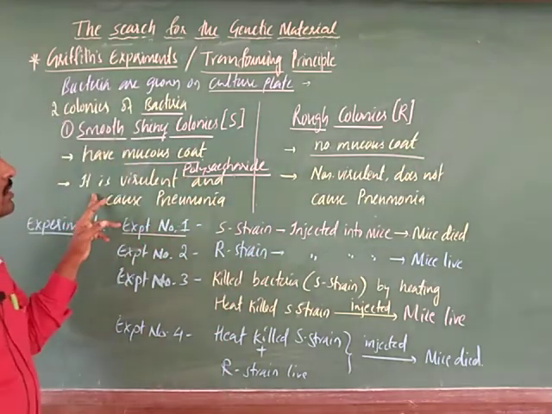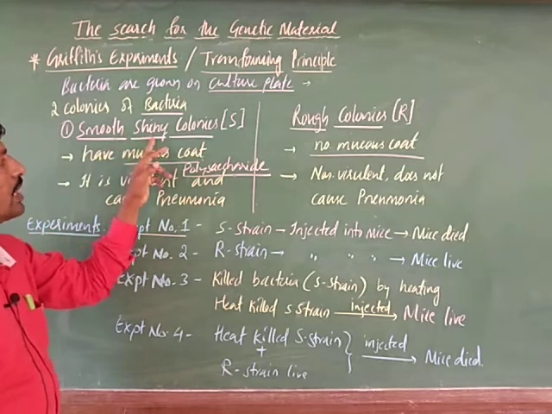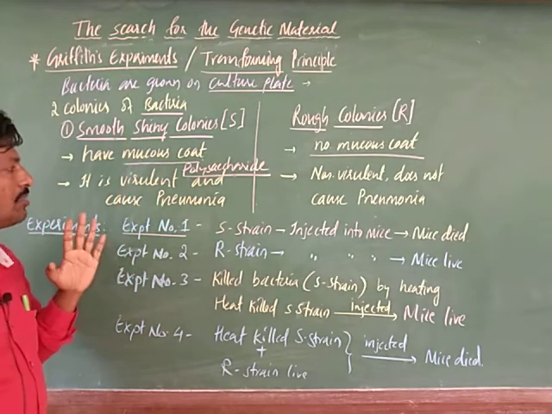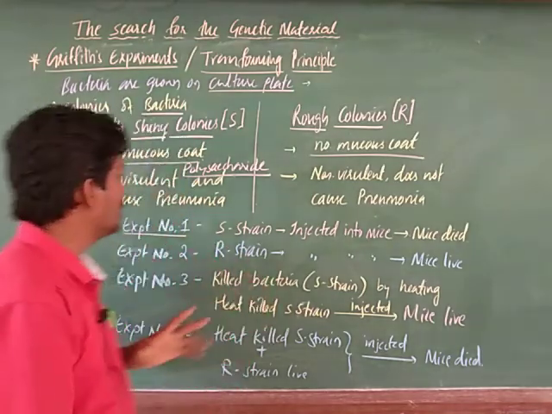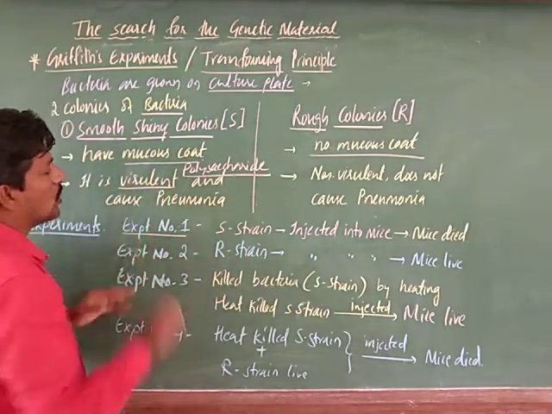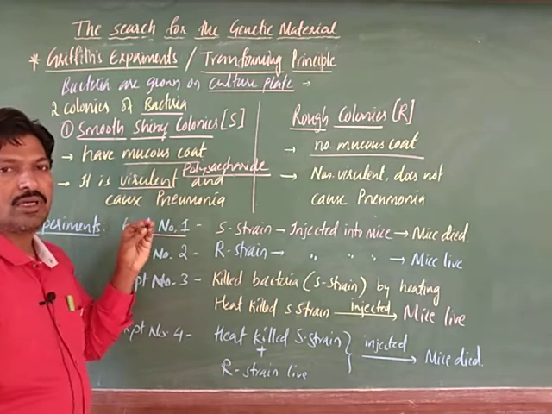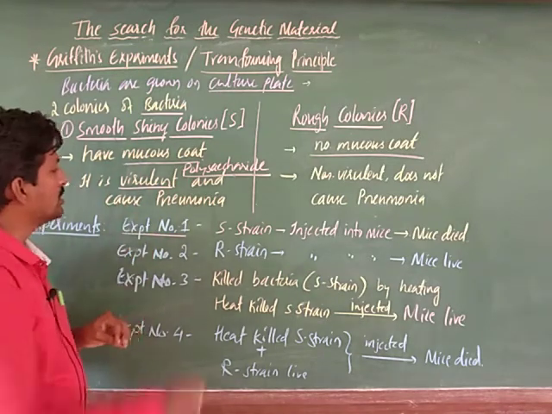Next, the S strain, the smooth shiny colony bacteria, are able to cause disease, which is called virulent. It is toxic to other organisms, usually mice.